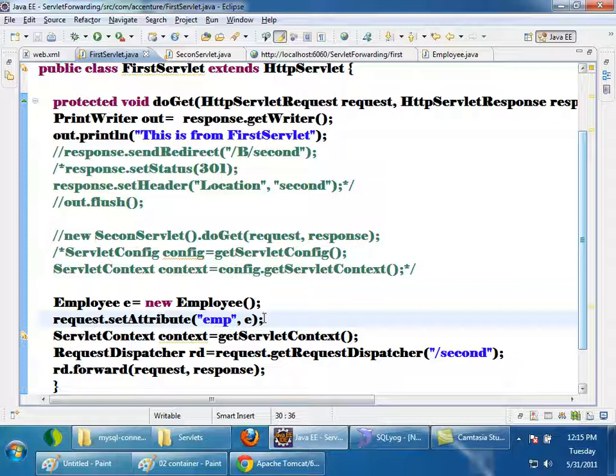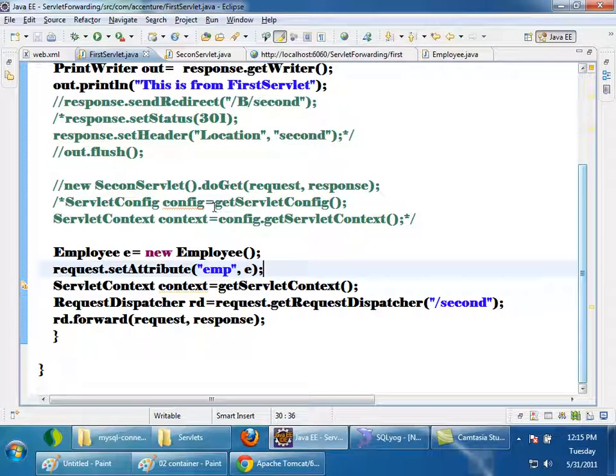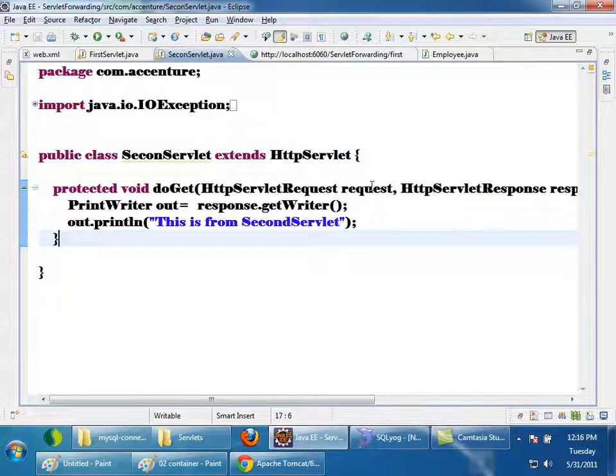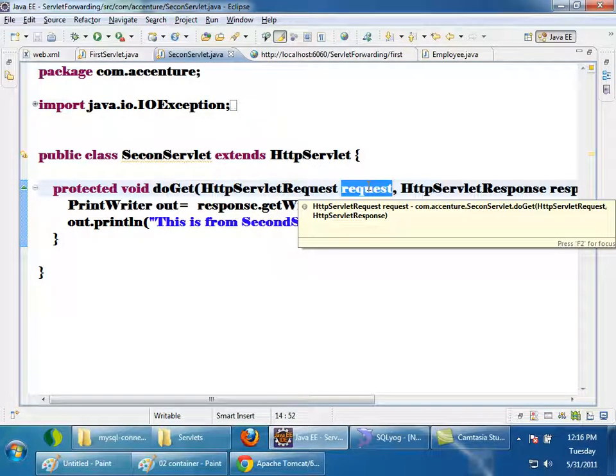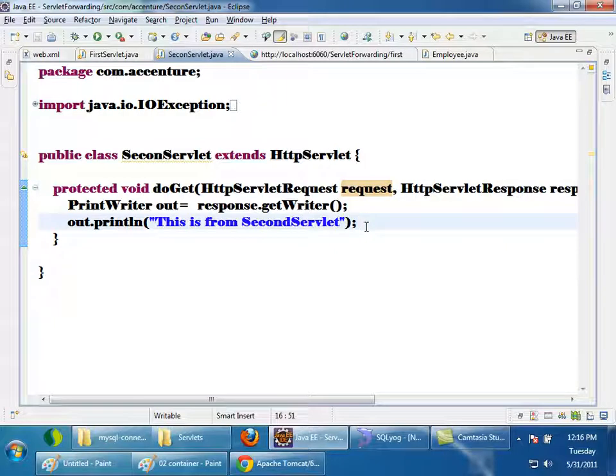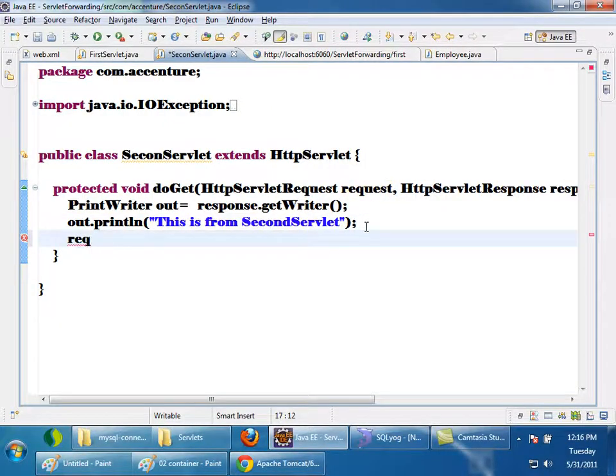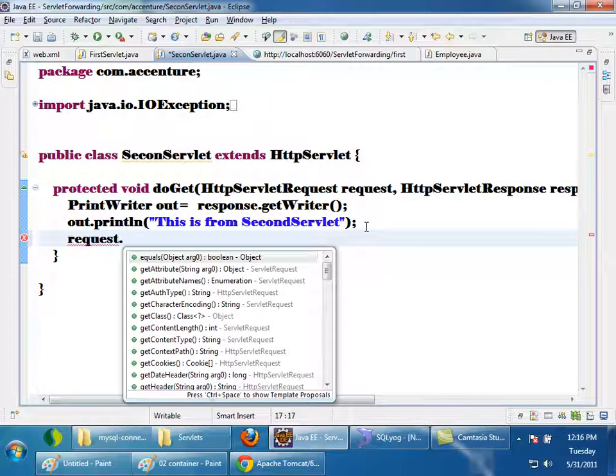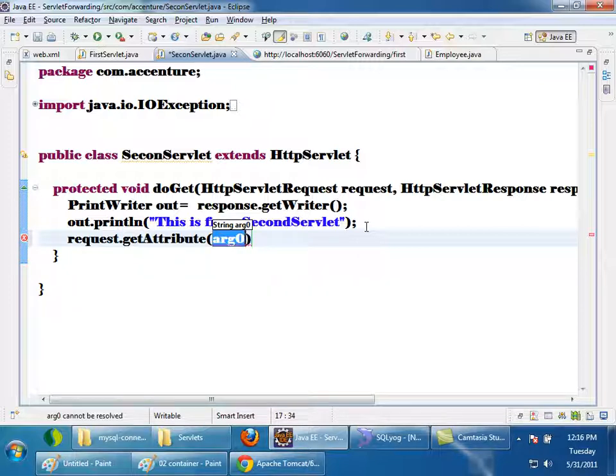To demonstrate, while forwarding, I am forwarding the same request object. The same request object will be available to the second servlet. So I can say request dot getAttribute.